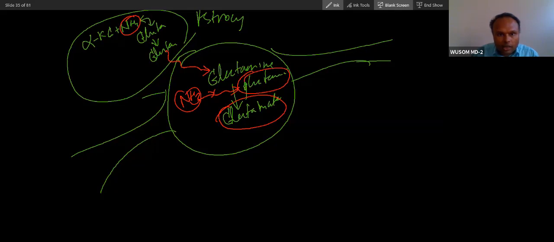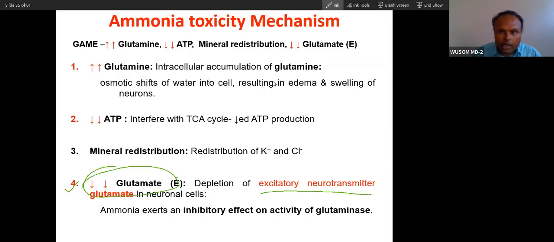Rather, the reaction you can see, glutamate to glutamine, will be facilitated. Glutamate to glutamine is happening here. The glutamate to glutamine reaction will be favorable because ammonia is very high, and this other reaction will not be favorable. So the glutamate level will be very low. The excitatory neurotransmitter glutamate level will be very low.